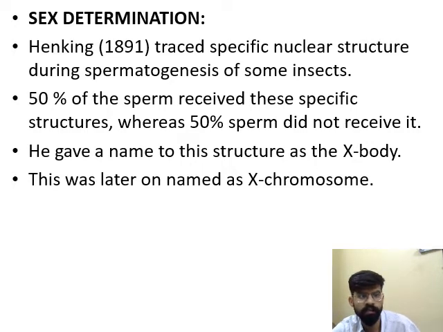Sex determination was identified mainly by Henking during the spermatogenesis of some insects. 50% of the sperm receive a specific structure, and 50% of sperm do not receive that specific structure. He gave the name to this structure, that is X body. In the initial days, he called them X bodies. Later, this X body was renamed X chromosome.